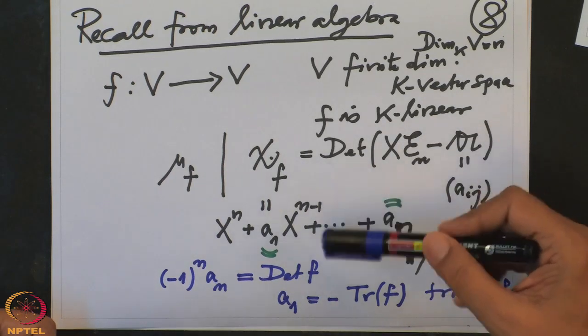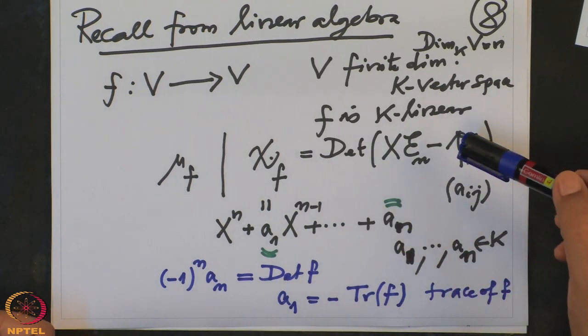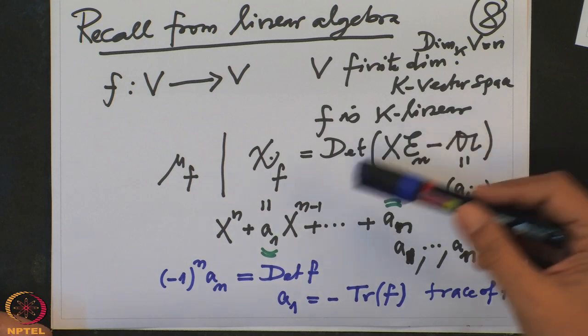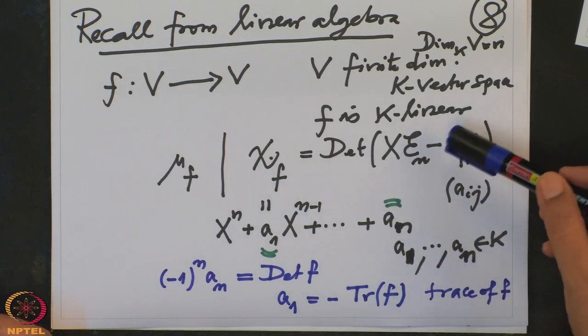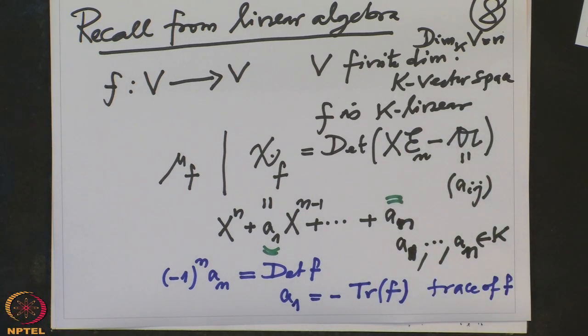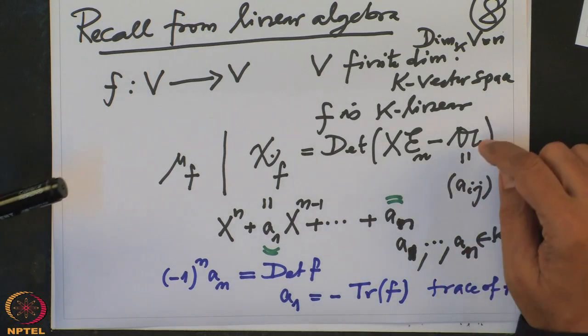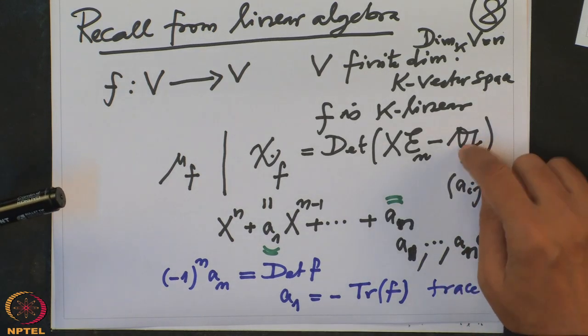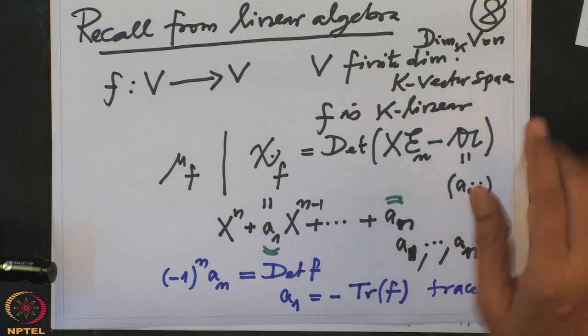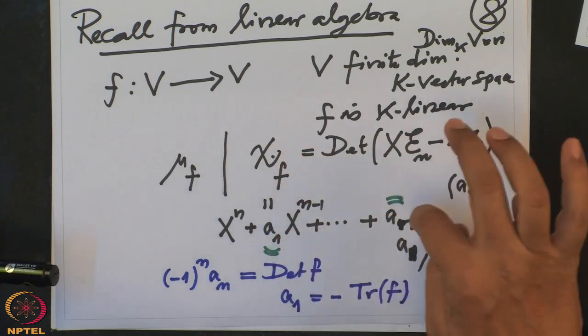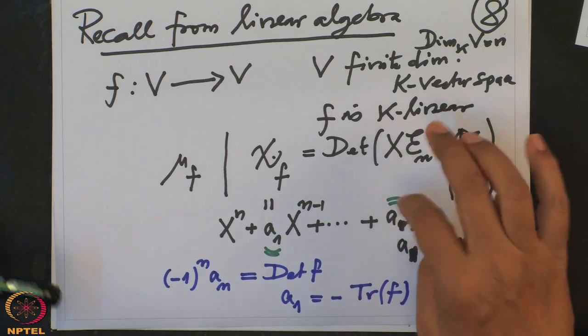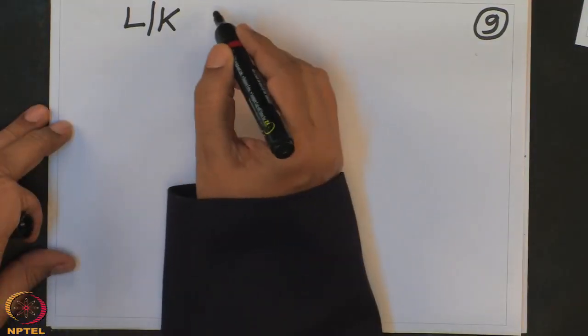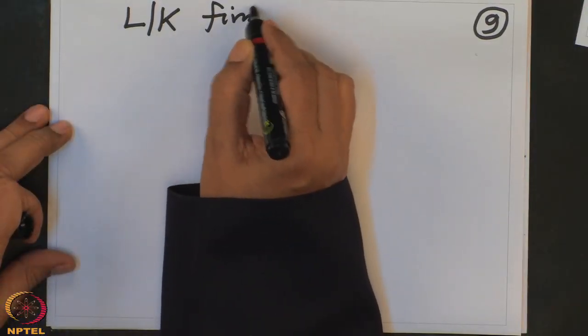They will in fact be, up to a sign, sums of products of r elements at a time; they are related to the minors of A, the higher minors of A. Here we are taking only 1 by 1 minors, and there we are taking the full minor. So the definitions I want to make are the following. Now we have a finite field extension L over K,